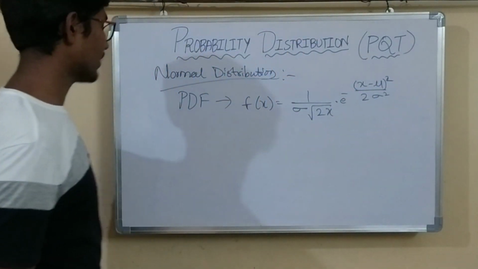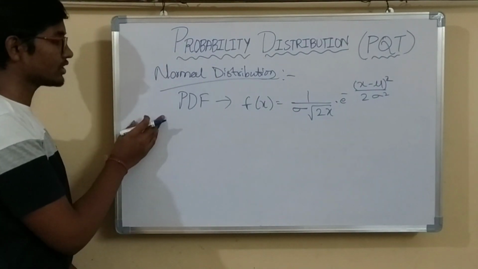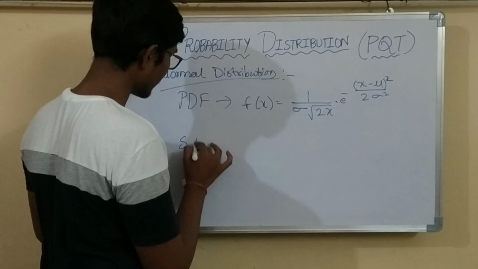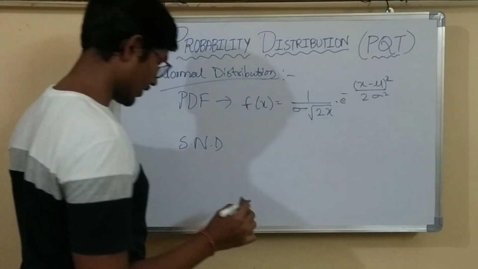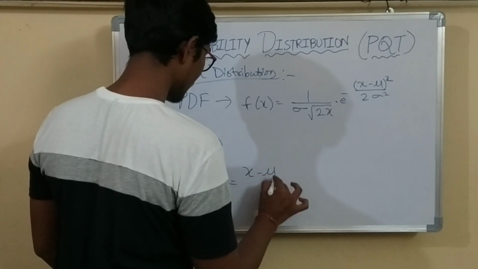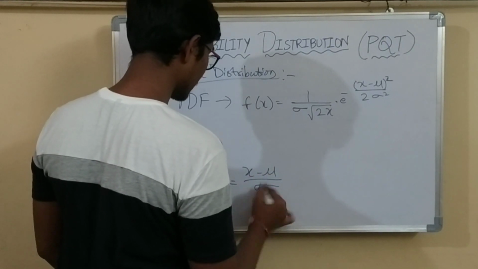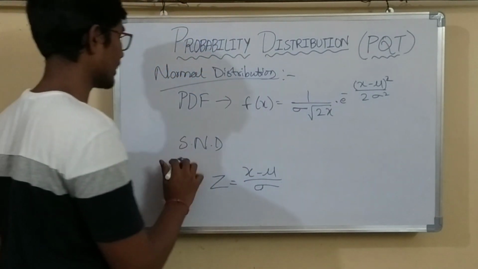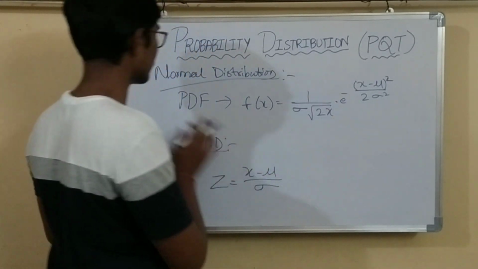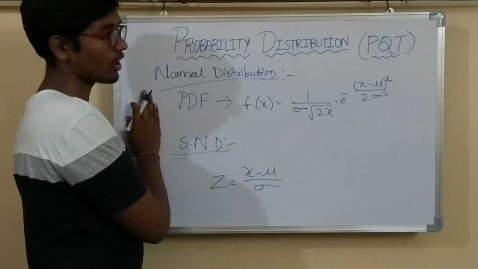So this is the PDF formula, and for normal distribution there is one more formula, that is standard normal distribution. The formula for this is z equals x minus mu by sigma. So these both are the formulas for normal distribution.